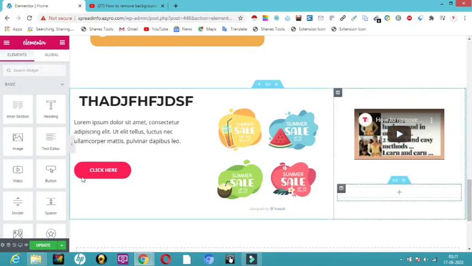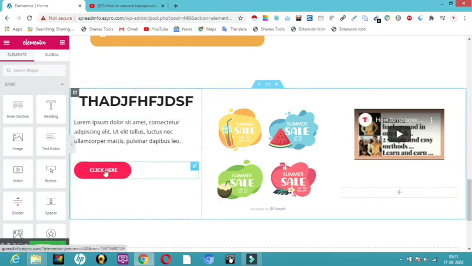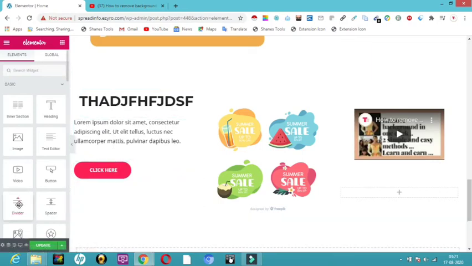So all this process again, here is the plus. So inside a section there is one more inner section, and there is something called a divider. Now I want a space between this button and this paragraph, and that is what a divider is for. So I'll take this divider and place it here.